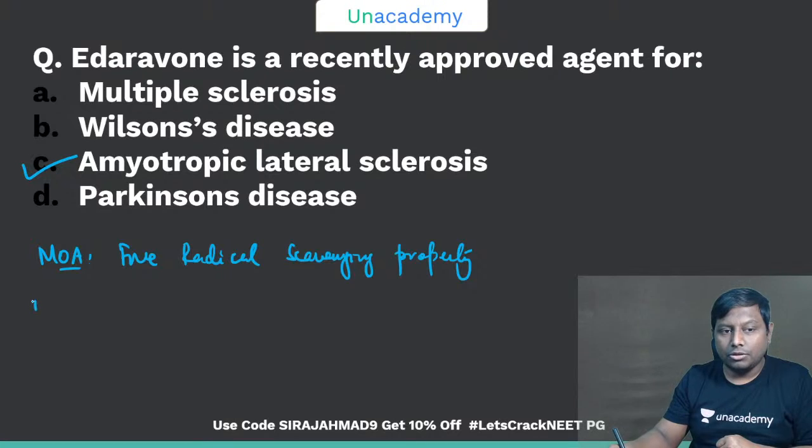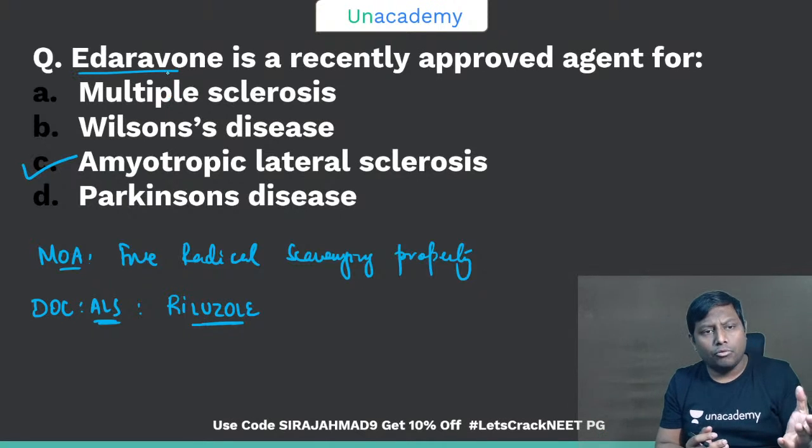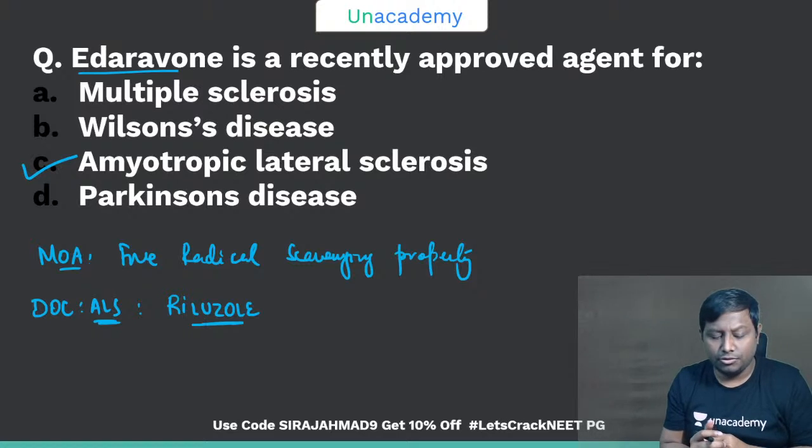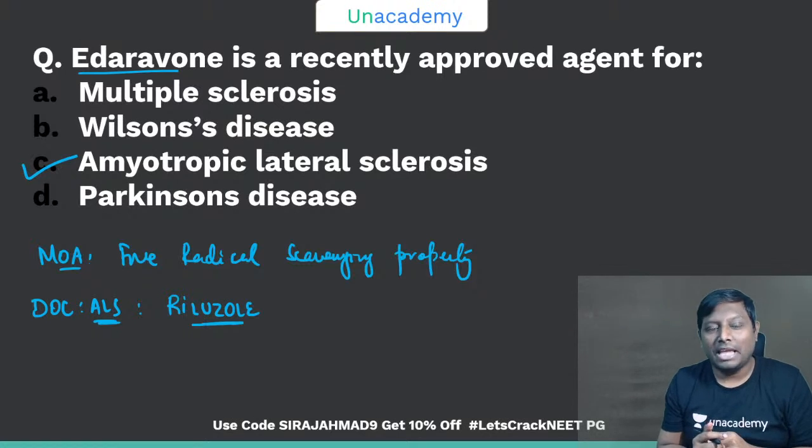However, if the examiner asks you the drug of choice in ALS, amyotrophic lateral sclerosis, then you can use another drug, that is your Riluzole. Earlier there was only one drug, Riluzole, but now we have another one, that is your Edaravone. That was approved, I think, around 2017. AIIMS has already asked this question. It was very recently approved, and immediately after approval, AIIMS asked this question.